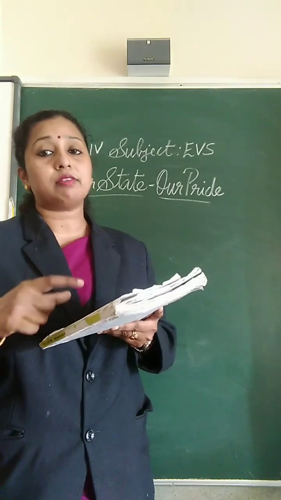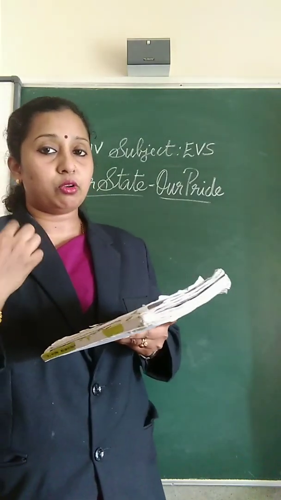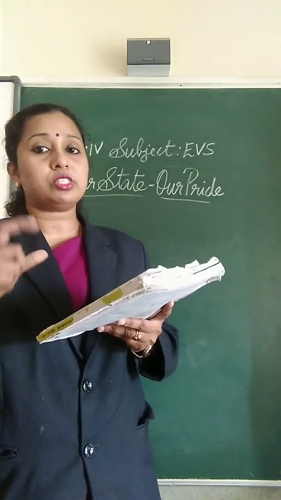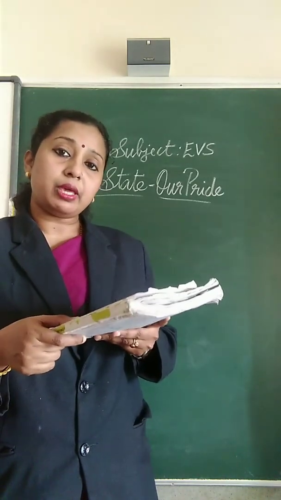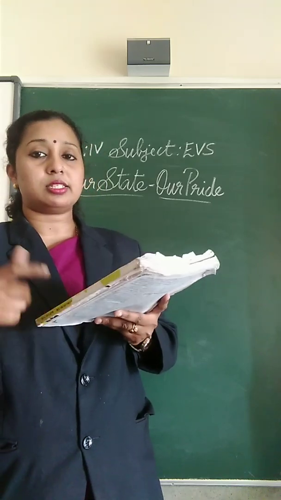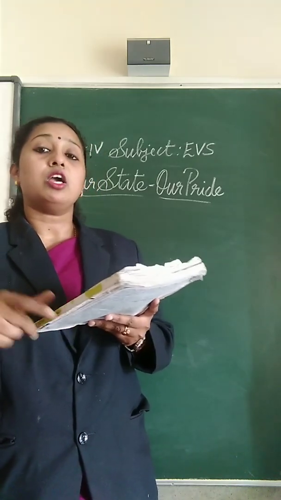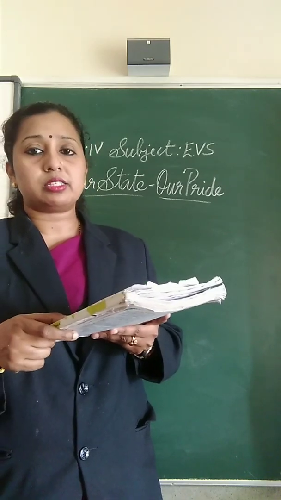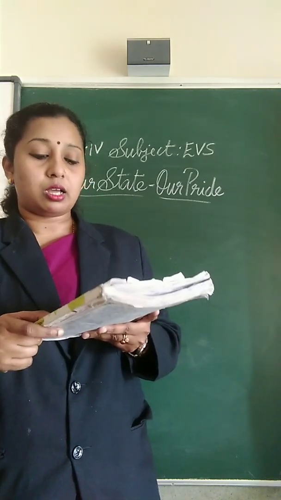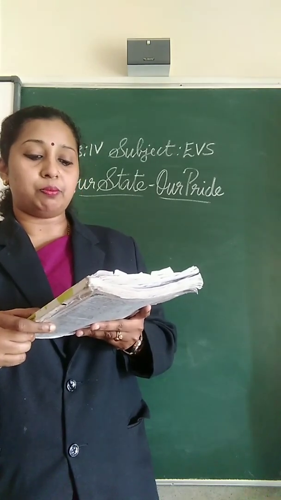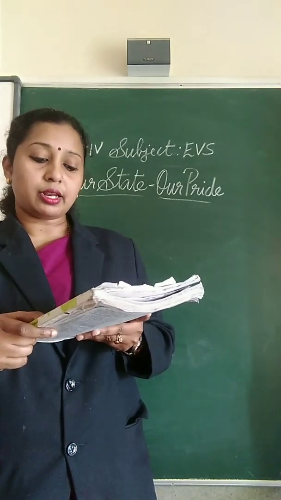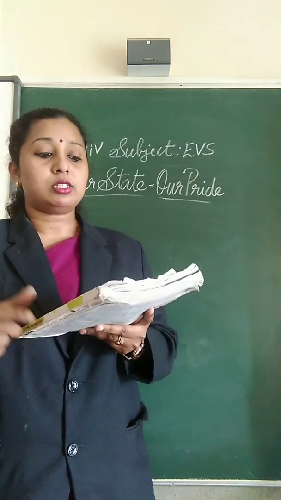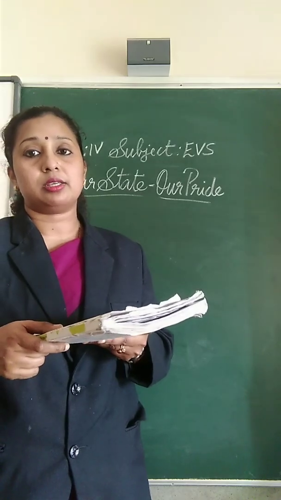So here we have studied about Hampi. If you look on the screen, you can see the famous stone chariot of Hampi. Hampi is in Ballari district, and it was the capital city of the Vijayanagara Empire. The architecture of this place is very famous. The carvings of Virupaksha temple, Lotus Mahal, Hazara Rama temple, etc. are very beautiful.